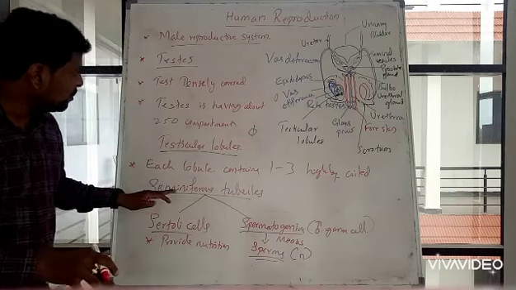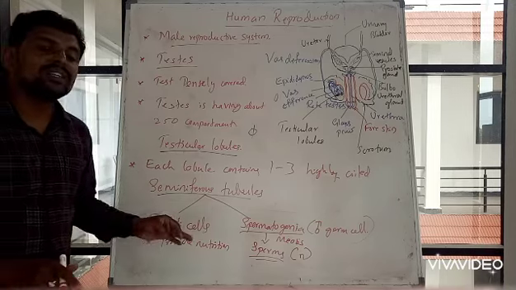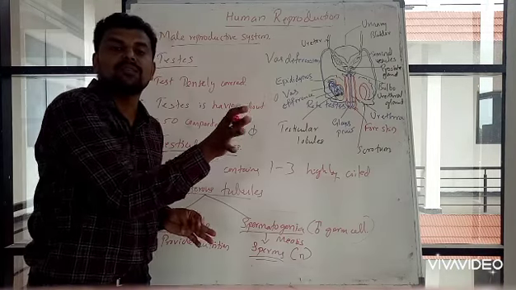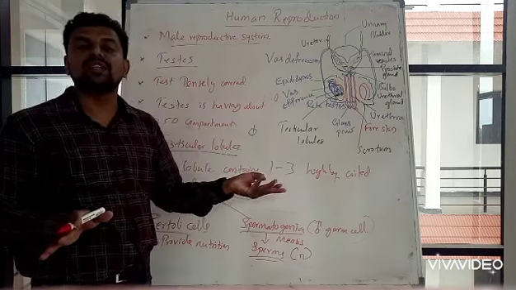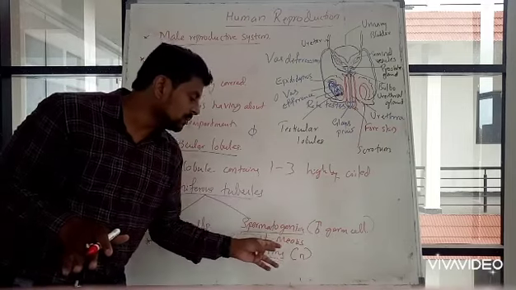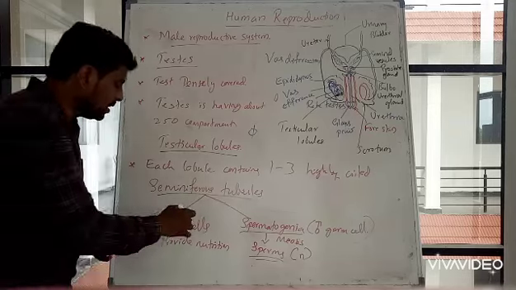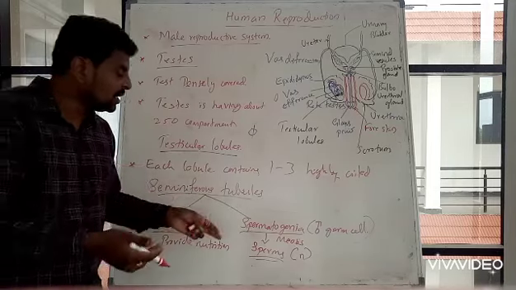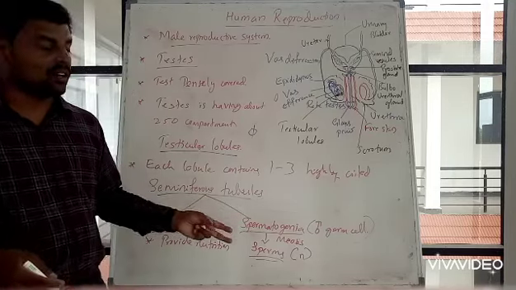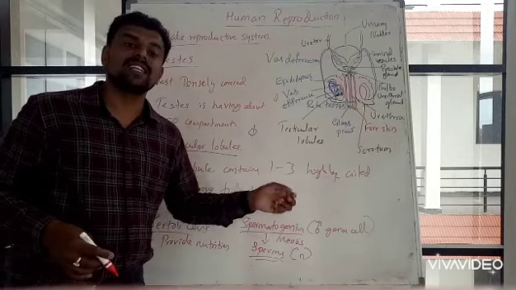Here in the male reproductive system, Sertoli cells do the same function, nourishing the spermatogonial cells or male germ cells.